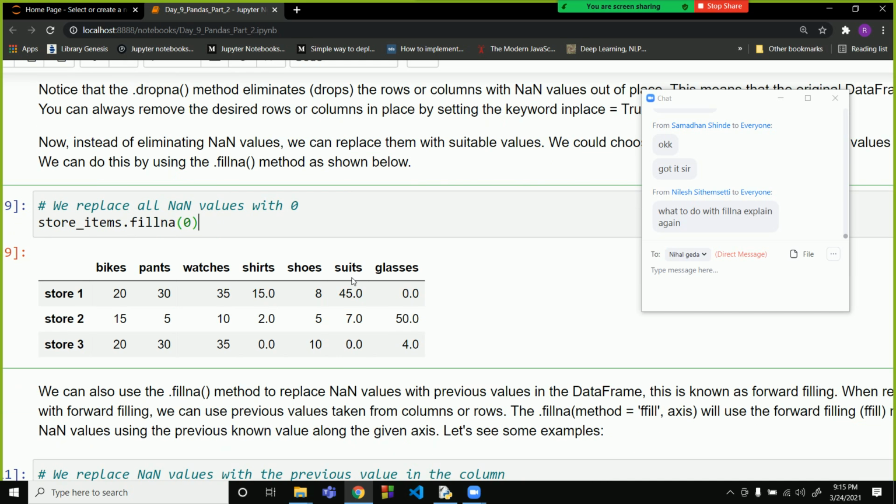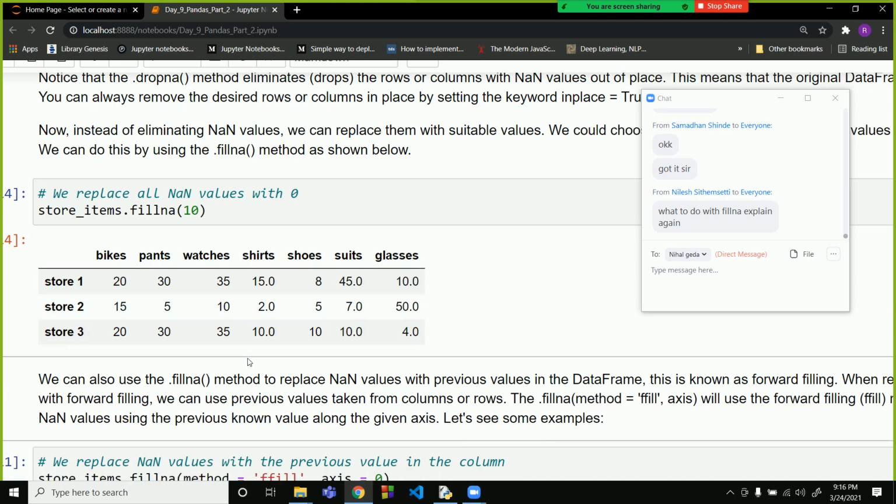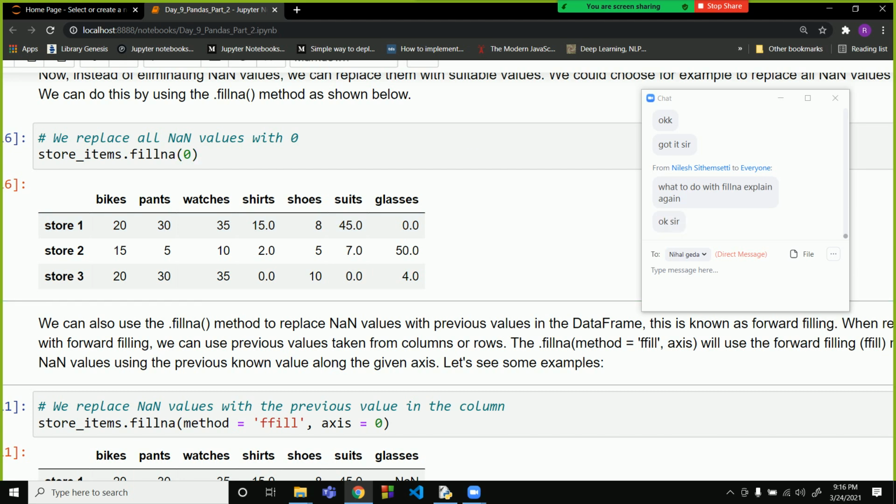Over here we are filling all the values with 0. If we want, we can fill all the values with 10, so 10 will be filled in all the NaN values. But this is also not a good way because it is adding noise, or unwanted data, because 0 is not a neutral value. If store 1 is selling 15 shirts and store 2 is selling 2 shirts, then it is not possible that store 3 will sell 0 shirts. Or if store 2 is selling 50 sunglasses, then store 1 will not sell 0 sunglasses. So you cannot just fill any value.